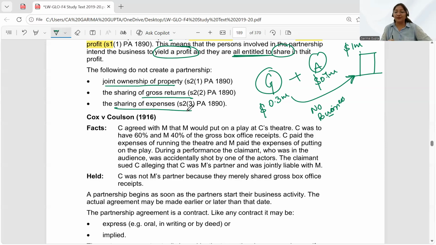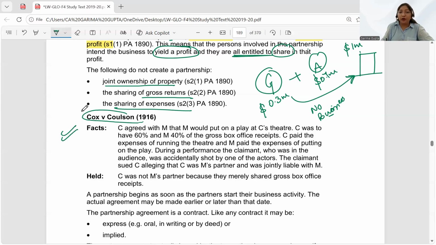Then sharing of expenses. Let's say we have decided to go for a picnic, and all of us have contributed some money. Just because we are contributing money and sharing the expenses, does it mean that it is a partnership? The answer is no. Why? The same reason. There is no business, there is no objective to earn profit. So everyone will have to see two important pointers. One, there should be a business. Second, there should be the objective to earn profit. If you see these two things, then you will call it a partnership, otherwise not.